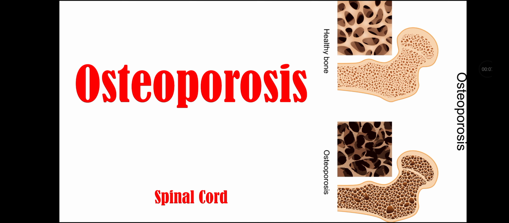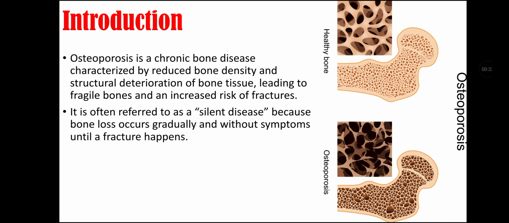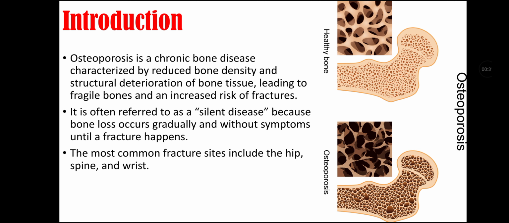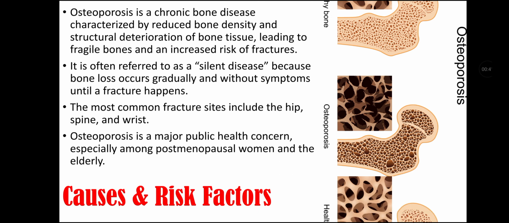So let's start our topic with introduction. Osteoporosis is a chronic bone disease that is characterized by reduced bone density and structural deterioration of bone tissue, thus leading to fragile bone and increased risk of fractures. It is often referred to as a silent disease because bone loss occurs gradually and without symptoms until a fracture happens. Most common fracture sites include hip, spine, and wrist. Osteoporosis is a major public health concern, especially among postmenopausal women and elderly.